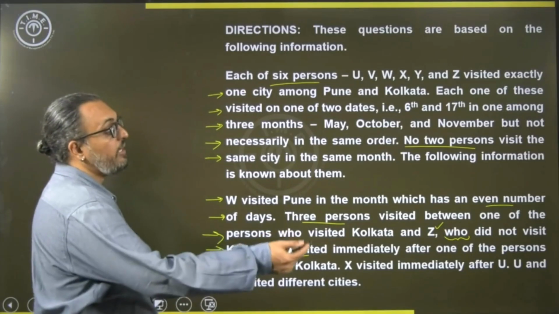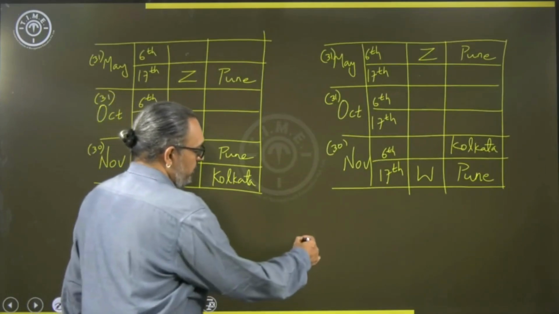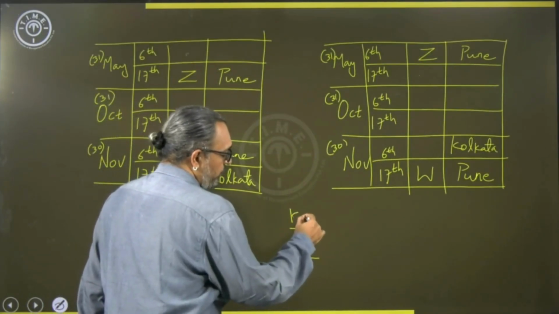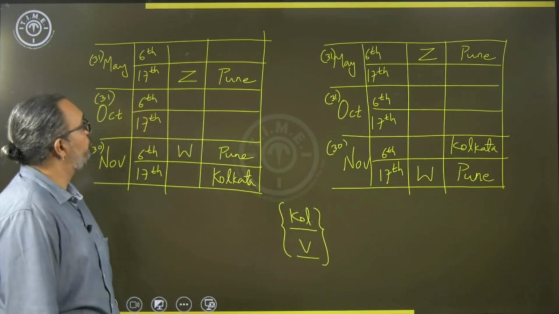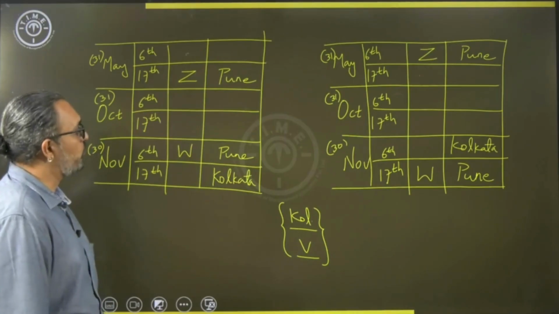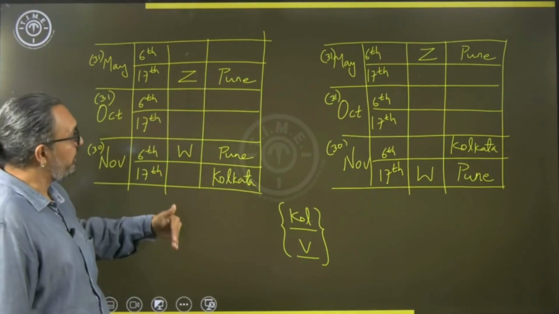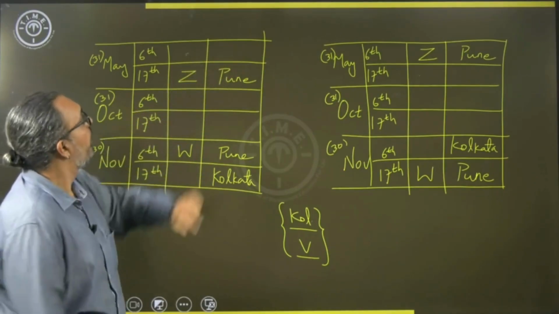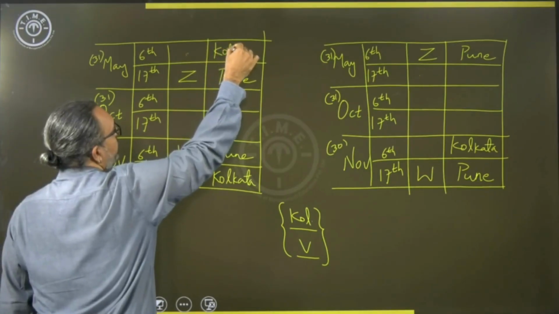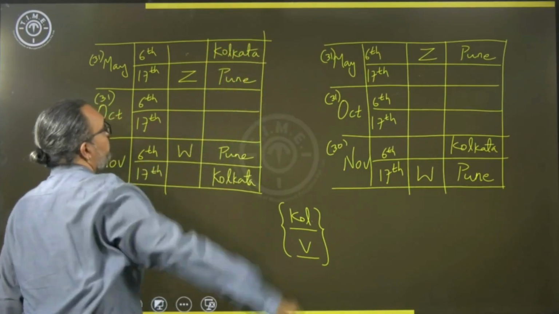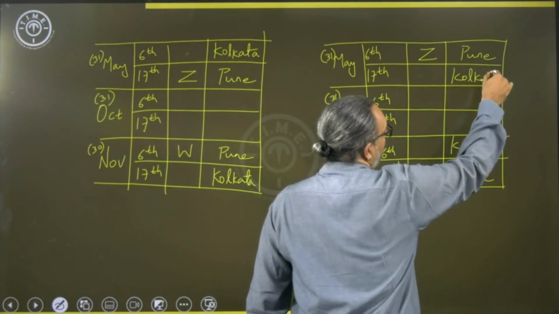V visited immediately after one of the persons who visited Kolkata. Okay. So, V is immediately after the person from Kolkata. So, if V has to be immediately after the person from Kolkata, I need 2 positions where I can give a city Kolkata first and then V. So, where is that? We know that since Pune is now given as 17th of May, then definitely Kolkata will be given 6th of May.